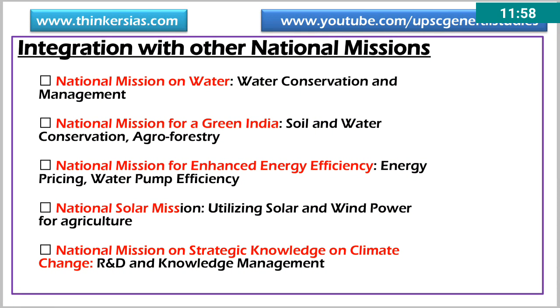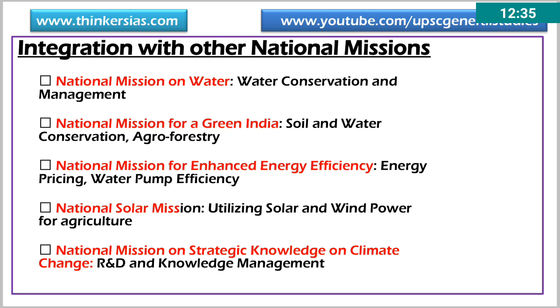We must also integrate other national missions into the National Mission on Sustainable Agriculture. For example, the National Mission on Water is directly connected with sustainable agriculture, because water conservation and management is important for the success of any agriculture system. Second, the National Mission for Green India. If you have more forest cover, you will have more genetic resources related to a particular crop. So we can use those genetic materials to breed the local varieties, to breed high yielding varieties which are resistant to crop pests and diseases. That is the issue.